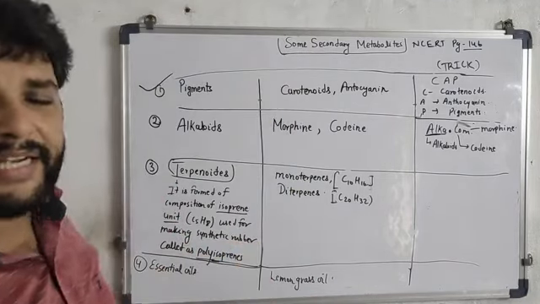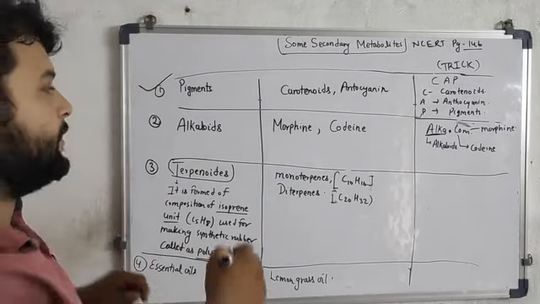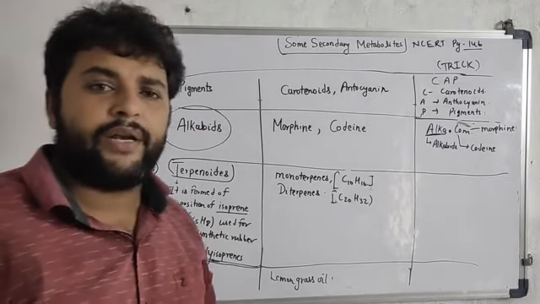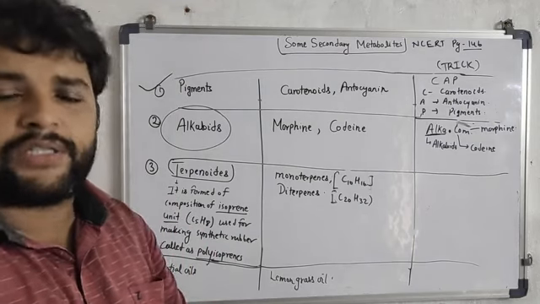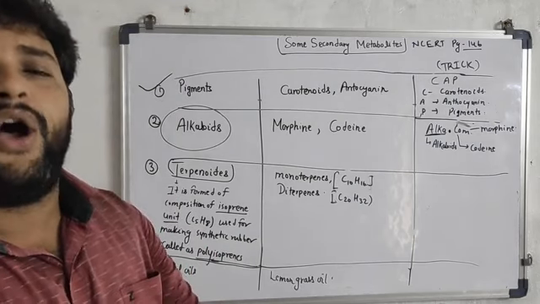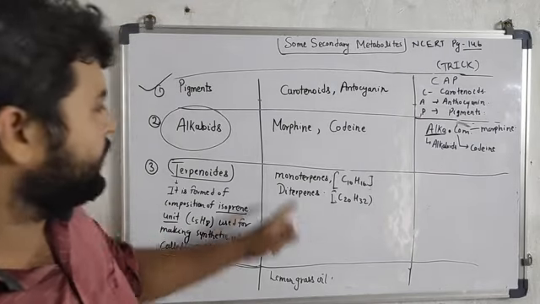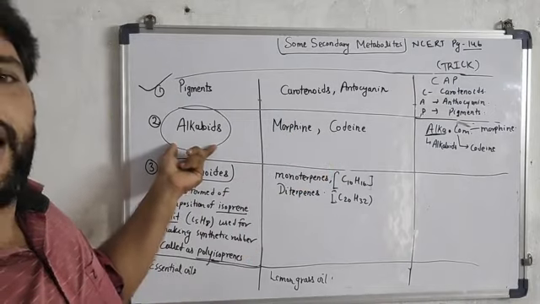Now the second type of secondary metabolite that has been given is alkaloids. The two important alkaloids given in the NCERT are morphine and codeine. These two are important alkaloids.